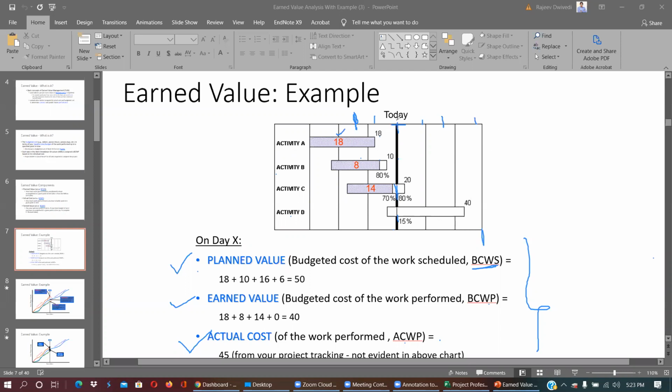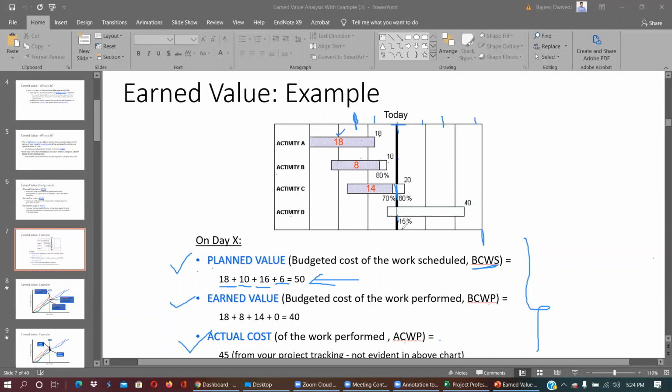So here you see this time what is the planned value as per the planning. By this time 18 should be done. Okay. By this time this 10 should be done. 80% of this should be done, which is out of 26. By this time it should be 15% done of 40, so 6. So the planned value was 50.